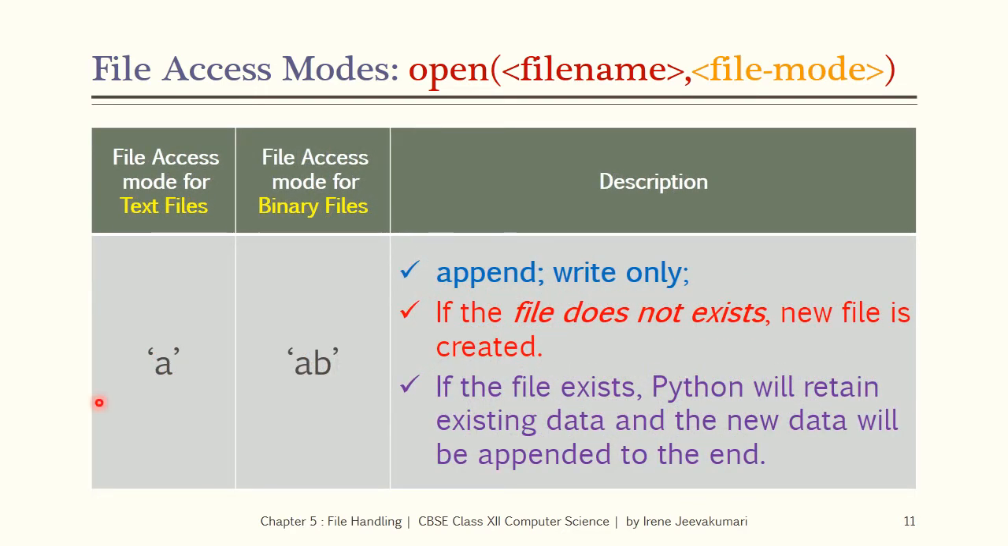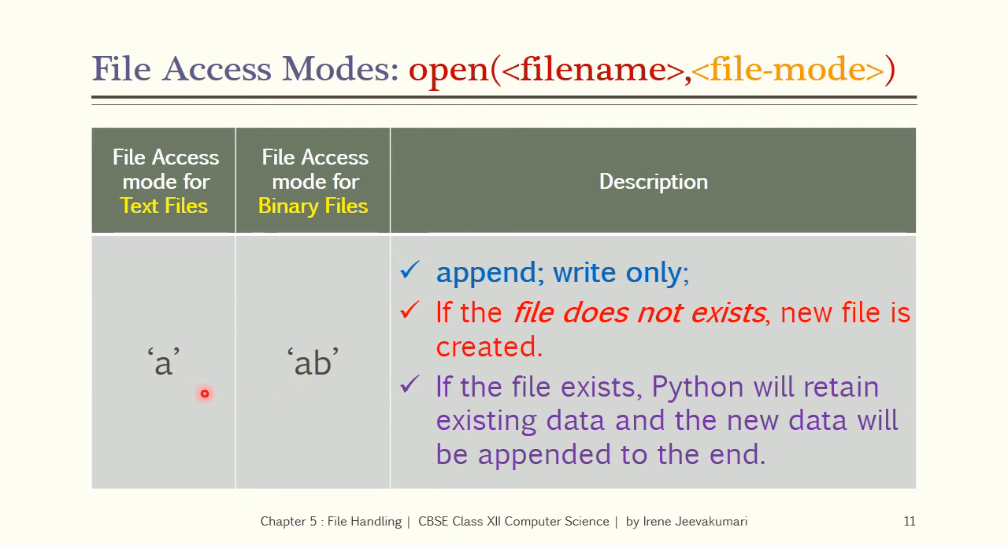The string constant A represents the file mode for text files and AB represents the file mode for binary files. These two modes are write-only modes and used to append data. When A or AB is used as a file mode, if the mentioned file does not exist, a new file is created. But if the file exists, Python will retain the existing data and the new data will be appended to the end.